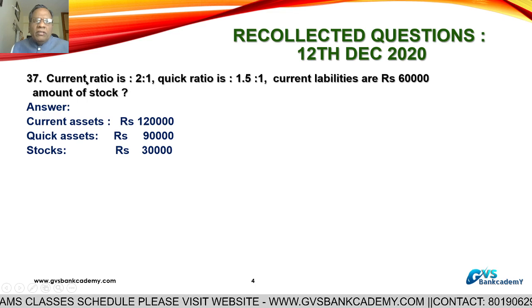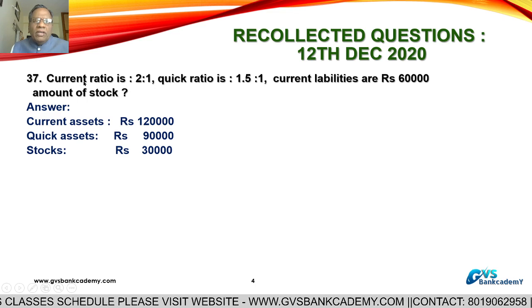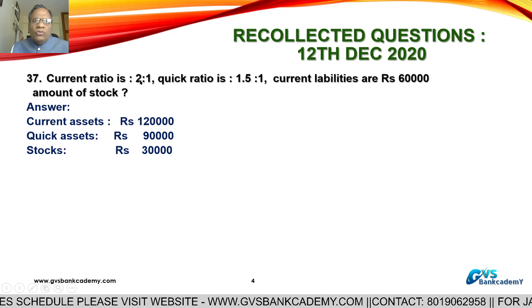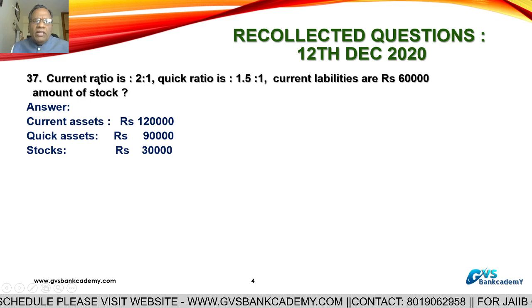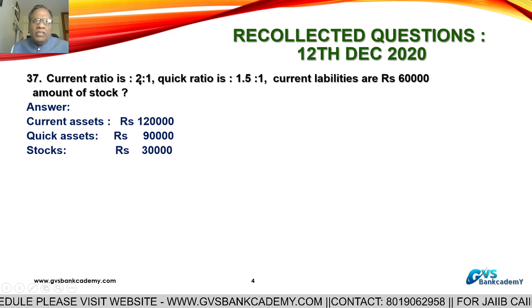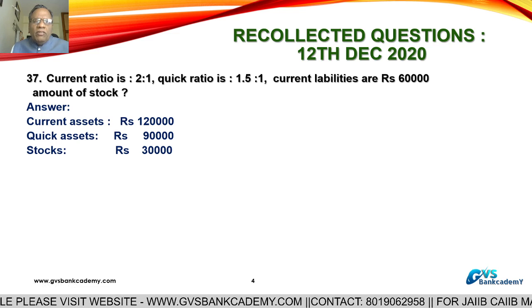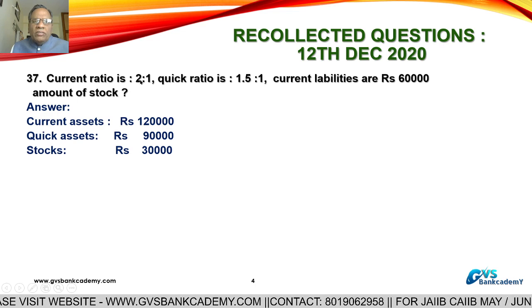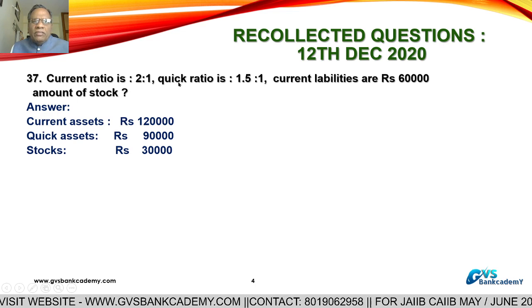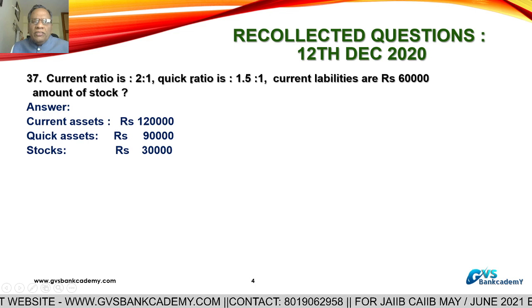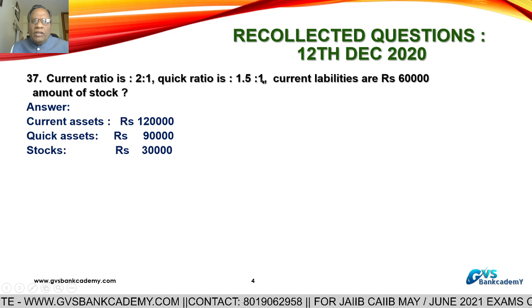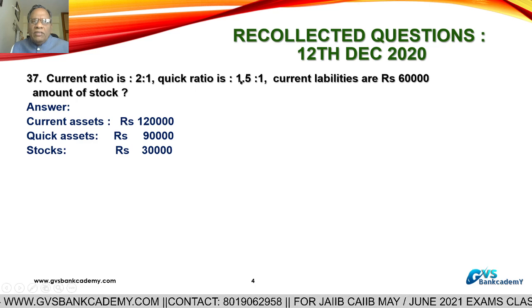Question 37 is a calculation of ratios. Current ratio is 2:1. Current ratio means current assets divided by current liabilities, 2:1. It means for every 1 rupee of current liability, there are 2 rupees of current assets. Then the quick ratio, or acid test ratio, is 1.5:1. For every 1 rupee of current liability, quick assets are 1.5.